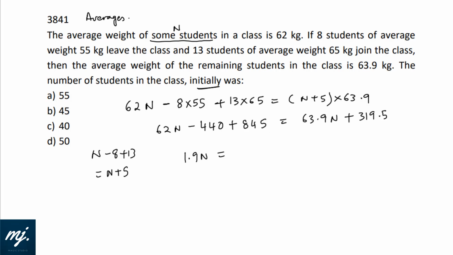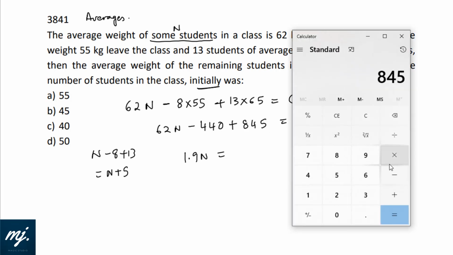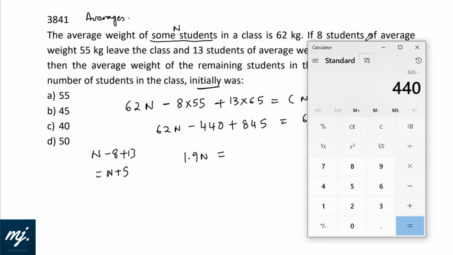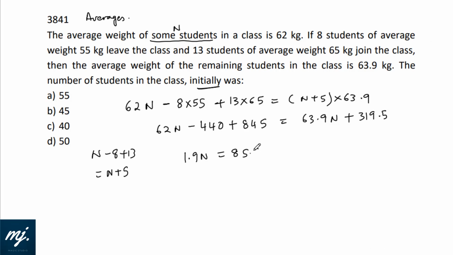That is equal to 845 minus 440, and from here we will get minus 319.5. So it's coming to 85.5. Let's divide by 1.9, you will get 45. So n is equal to 85.5 by 1.9, that is 45. The number of students in the class initially were 45. We are looking for the value of n, that is in option B.